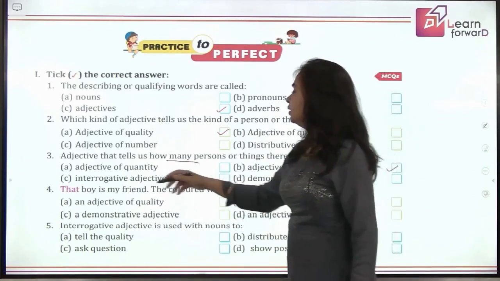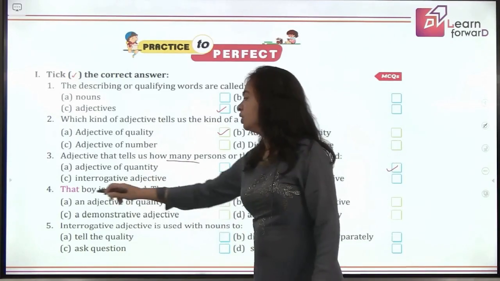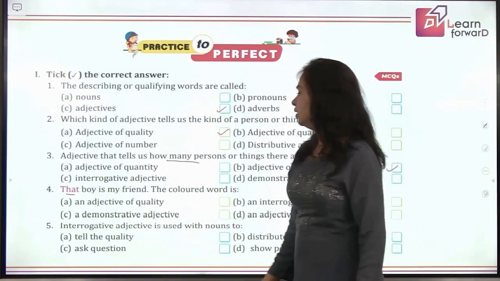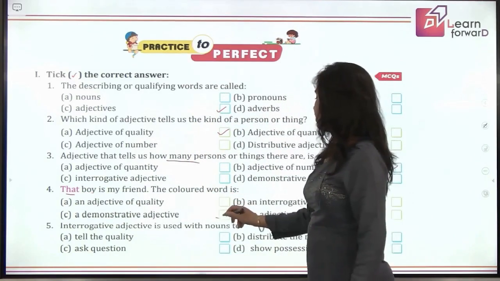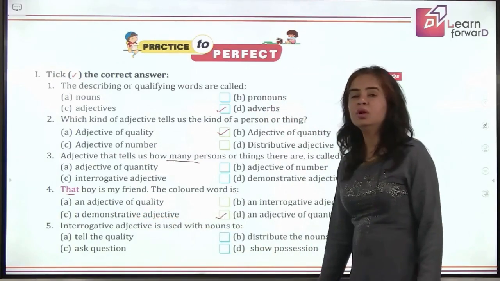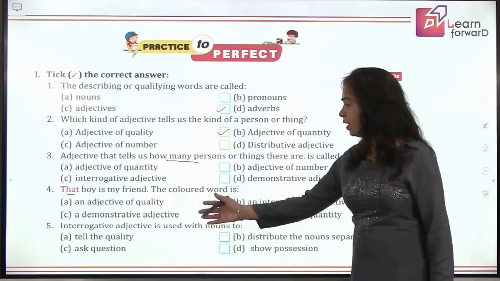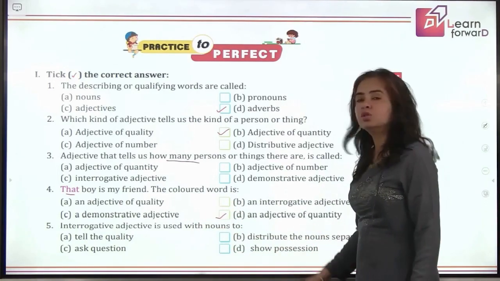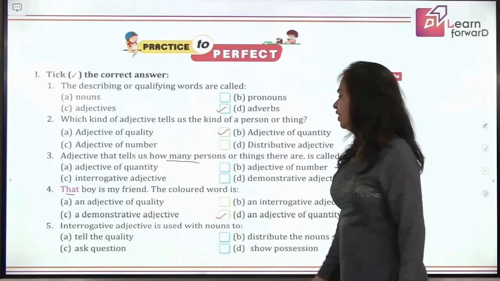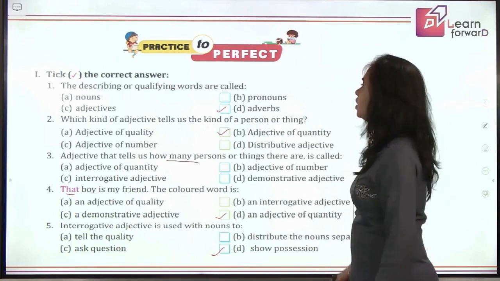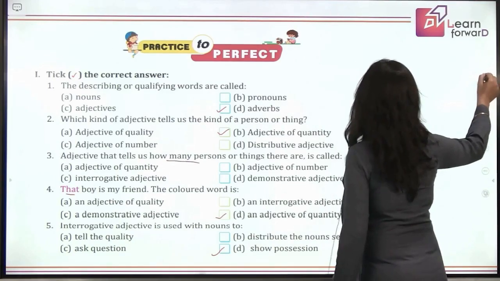Fine. That boy is my friend. The colored word that, it is a pointer. So which adjective is it? Yes, it is the demonstrative adjective. Perfect. Interrogative adjective is used with nouns to, are they used to tell quality, ask question, distribute the nouns, or show possession? Interrogative comes from question. Definitely it is about asking question about a noun, right? Let's move to the next.